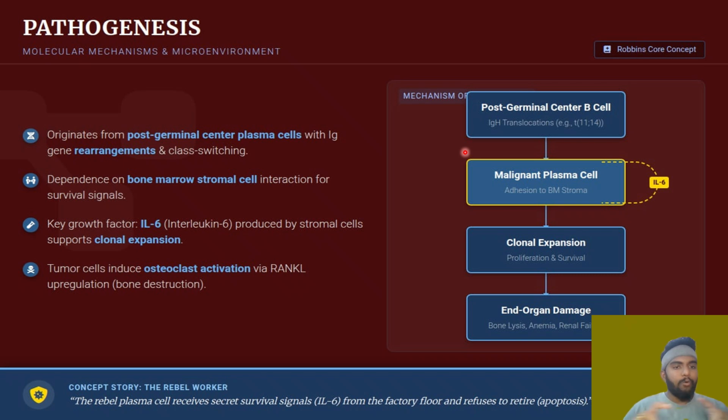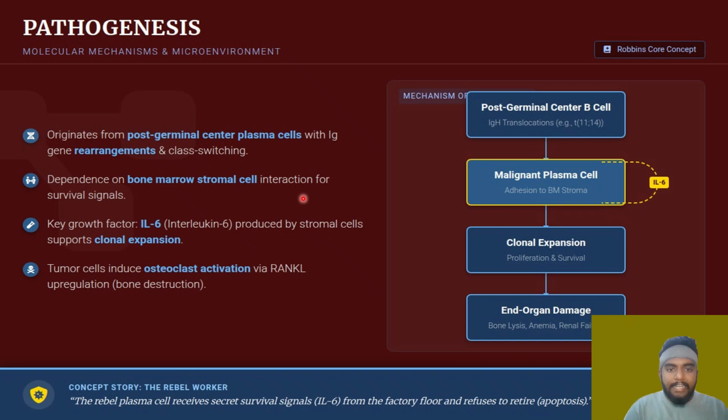Now, our bone marrow has stromal cells, yes or no? Stromal cells are there in our bone marrow. Now this particular type of plasma cell has increased in number. When one plasma cell increases in number, thinking I will not die, I have to clone myself endlessly, these plasma cells fill the bone marrow entirely and come in contact with the bone marrow stromal cells. Once the stromal cell and the plasma cell come into contact, there is an interaction between the stromal cell of the bone marrow and the plasma cells.